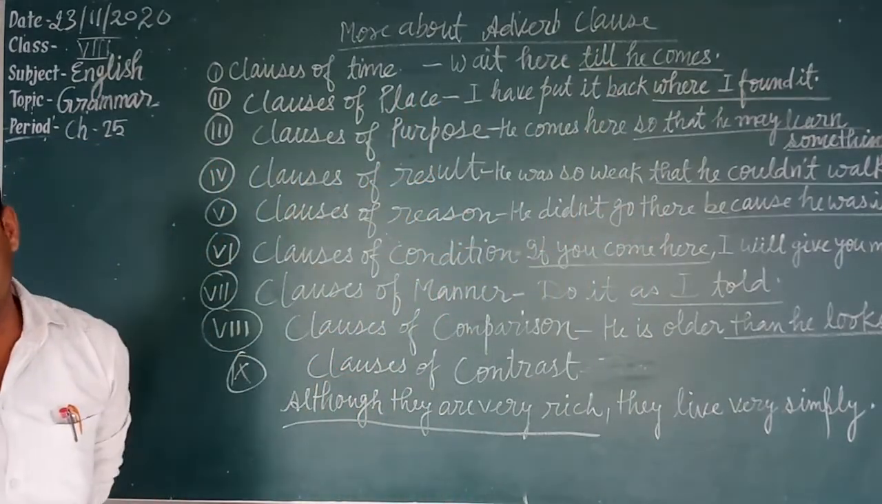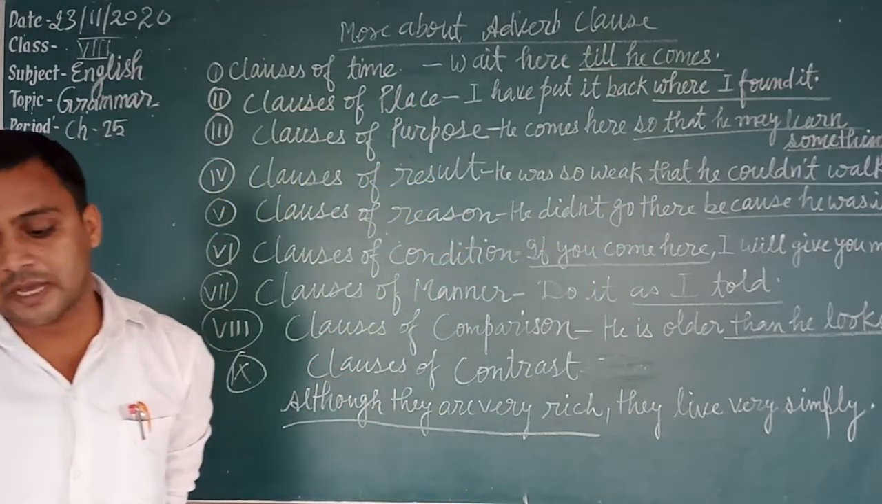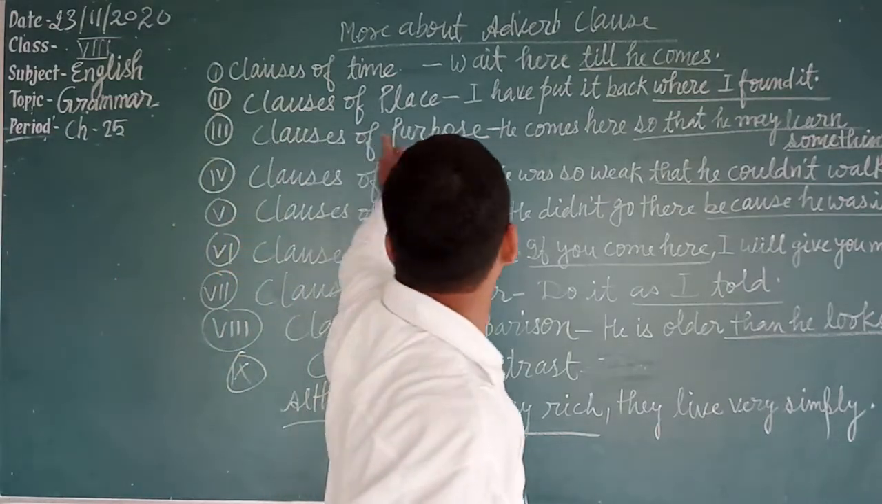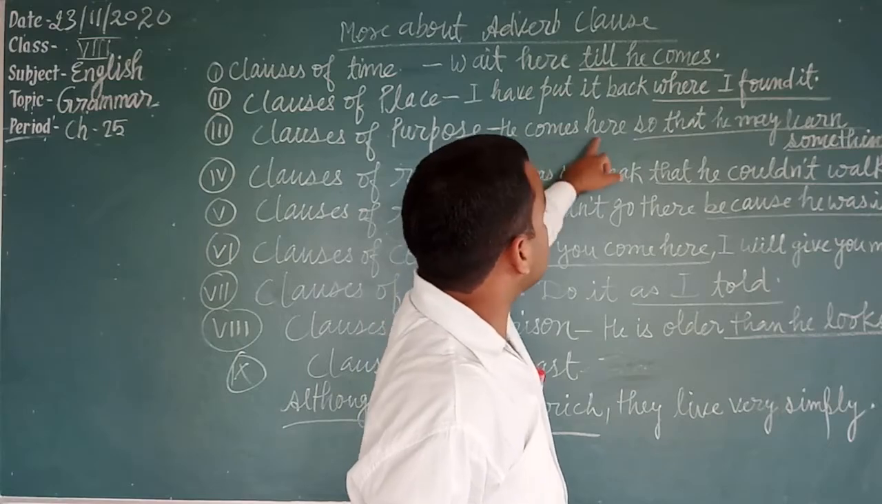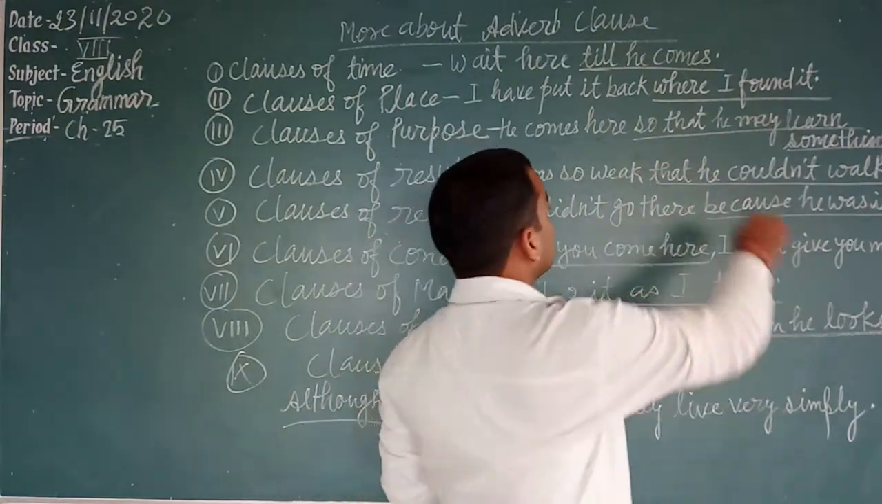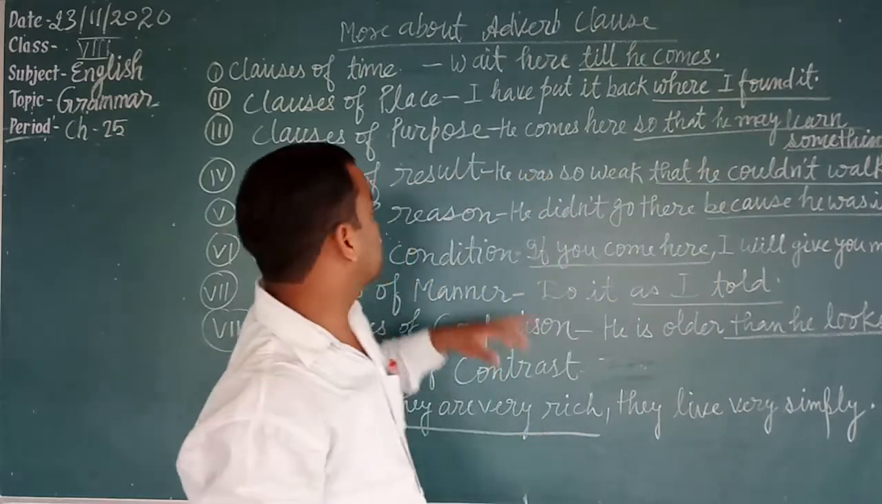Clauses of purpose. Clauses of purpose are introduced by the conjunctions so that or in order that. He comes here so that we may learn something. Purpose, so that, or in order that.